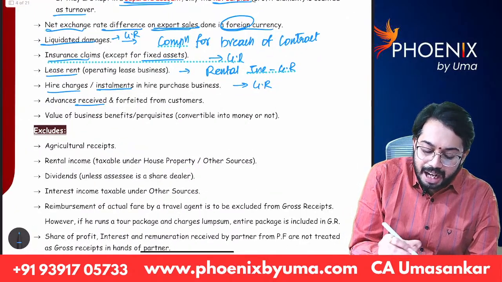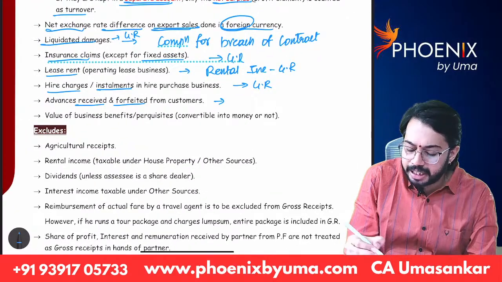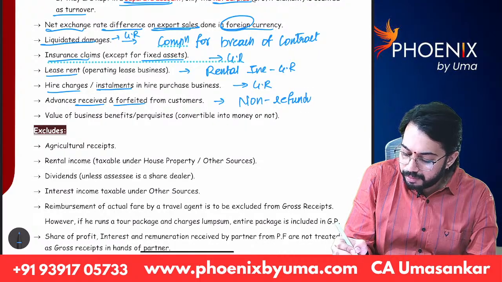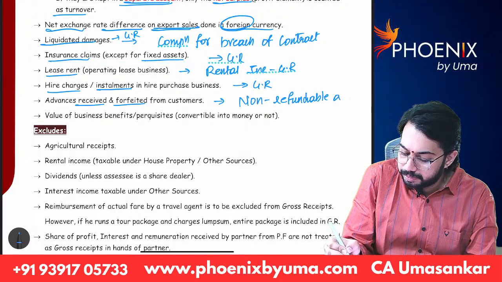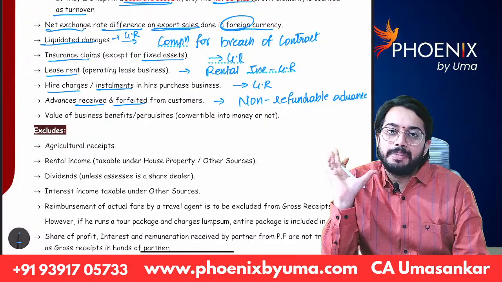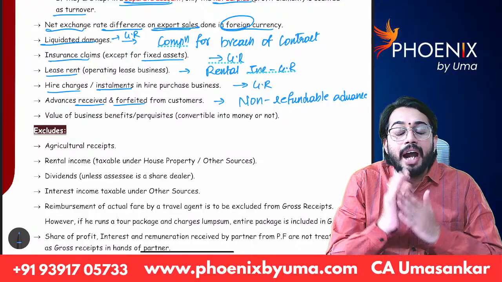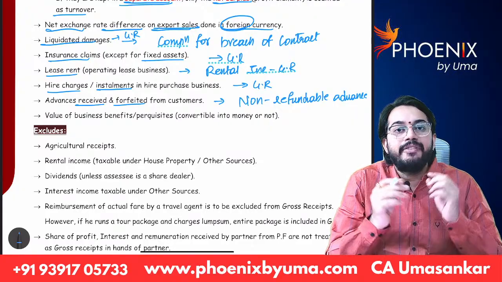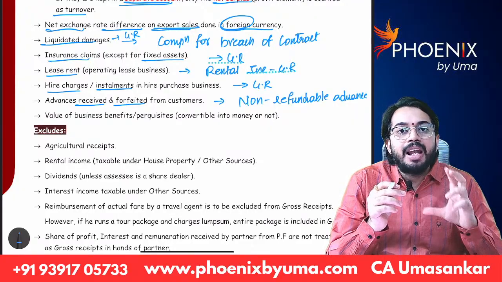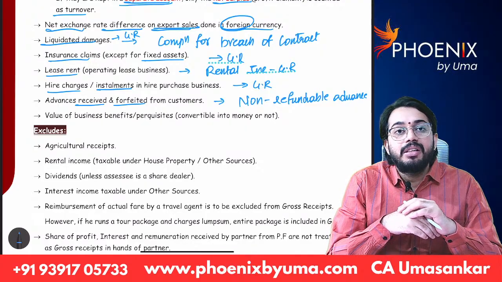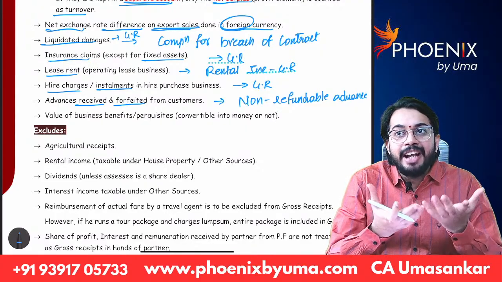Next, advance received and forfeited, it is like a non-refundable advance. Let's say a party came to me, and I told him I will sell 1 lakh cars to the opposite party, but how can I enter into a contract?